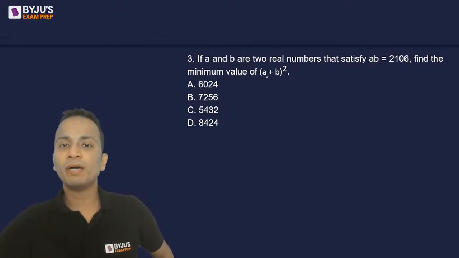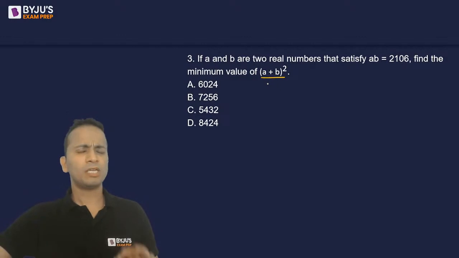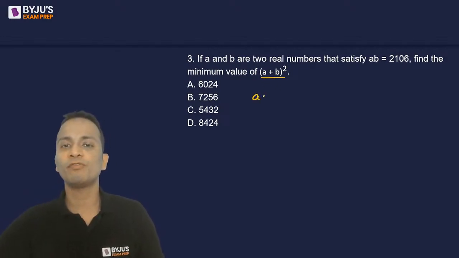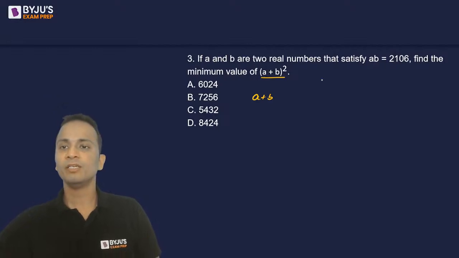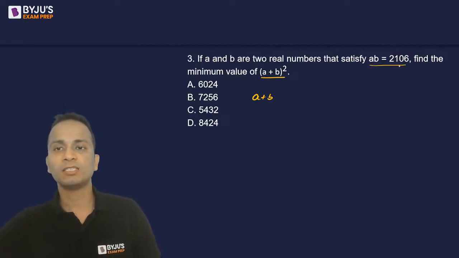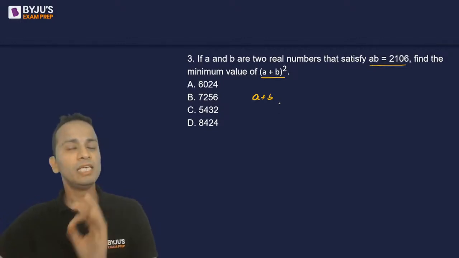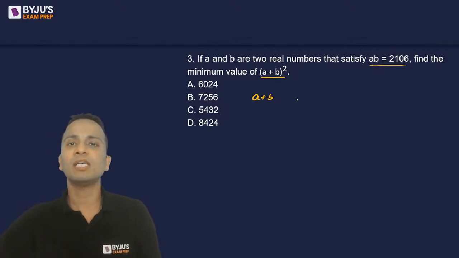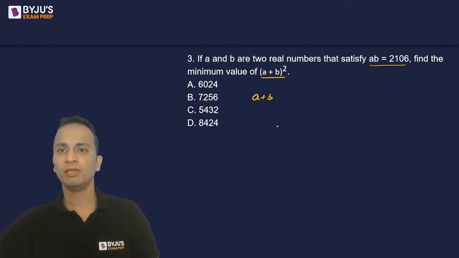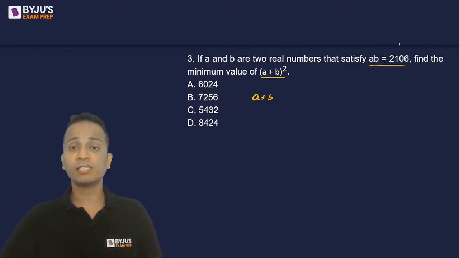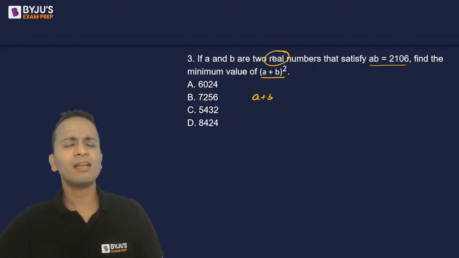Now we have to minimize (A plus B) whole square. To minimize the value of (A plus B) whole square, I should minimize the value of A plus B. Now for a given product, the sum will be minimum if the numbers are equally divided or the numbers are as close as possible. So the product of A and B is 2106 and it is given that these numbers are real numbers.